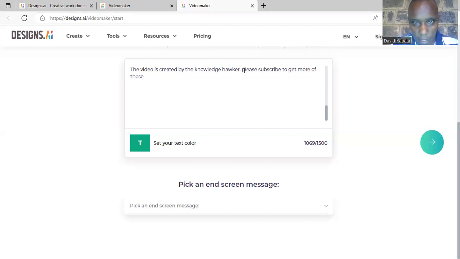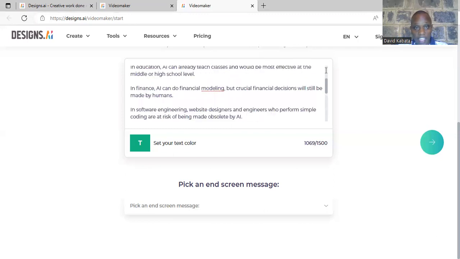Please should be capital. So you can see now I have put my work in another generative AI.